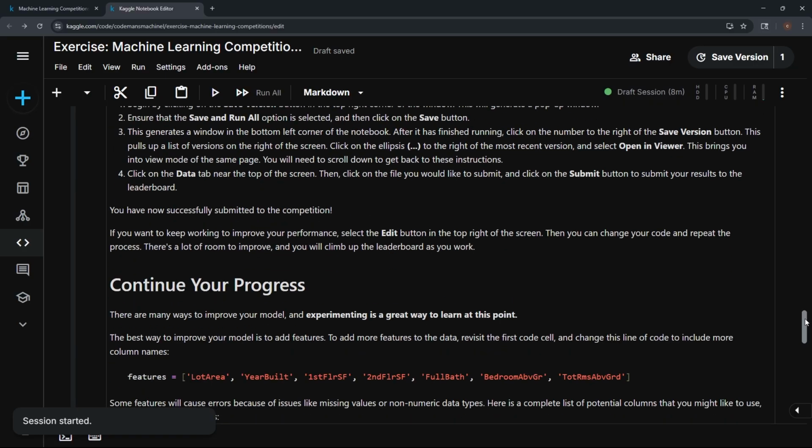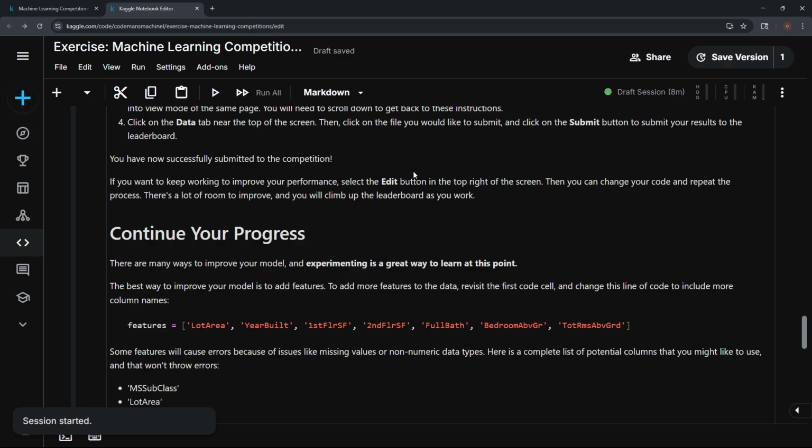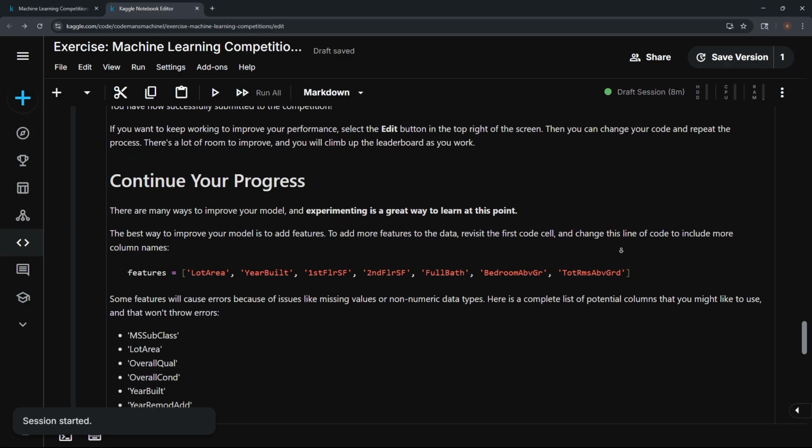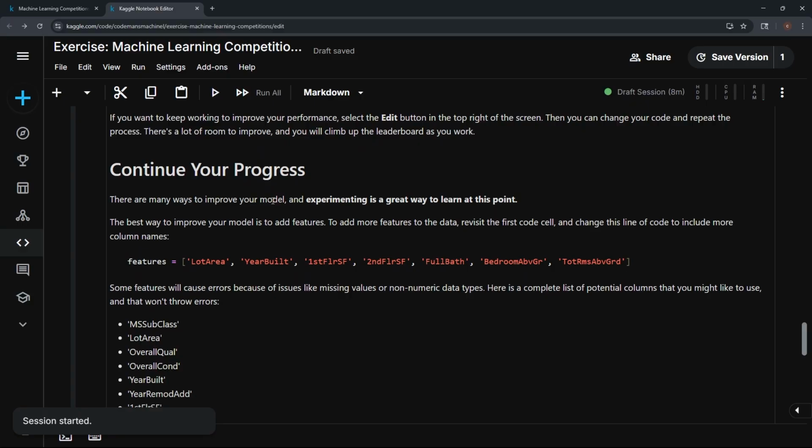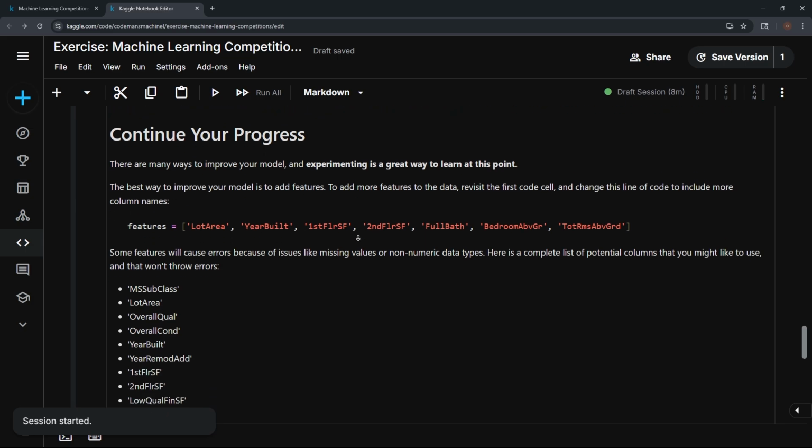So instead of doing that, we'll just work on this page. But let's keep going right here. So continue our progress. There are many ways to improve our model, and experimenting is a great way to learn at this point. The best way to improve our model is to add features. To add more features to the data, we can revisit the first code cell and change this line of code to include more column names.